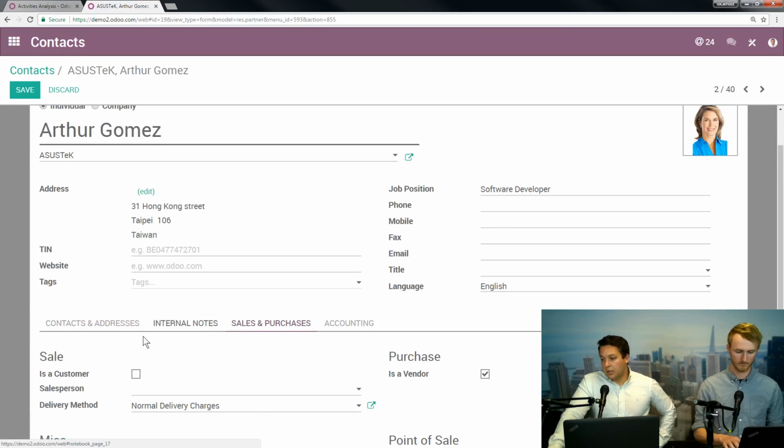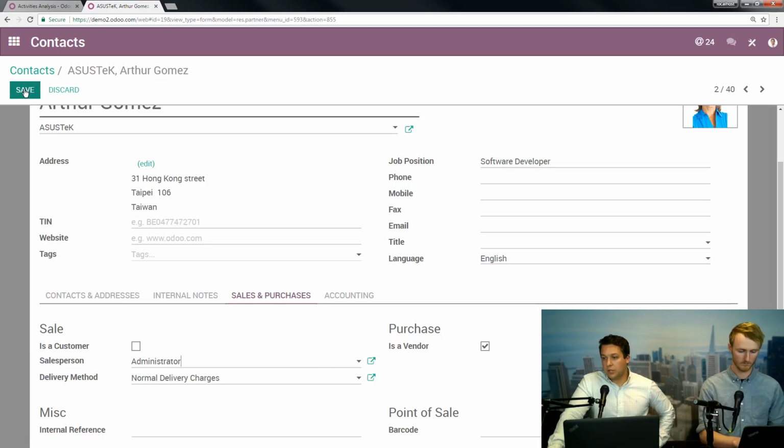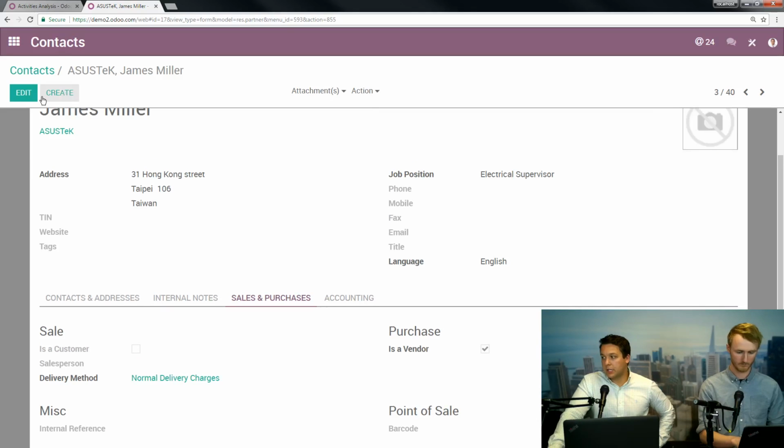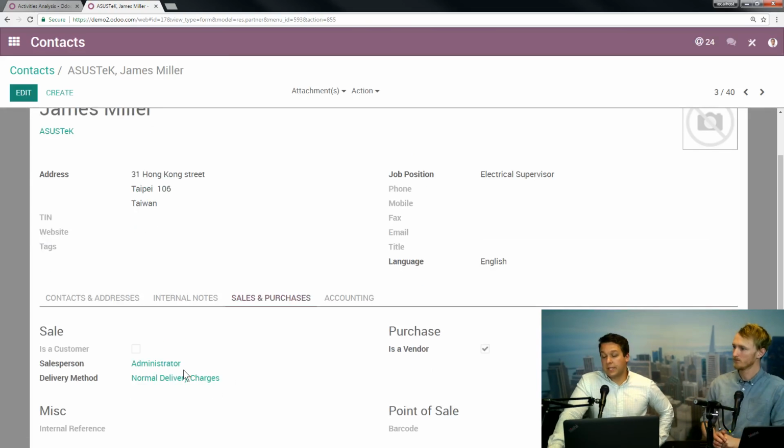And then under sales and purchases, I have a salesperson here, and I can pick anybody that's set up here. So if I do sales administrator for this one, and I'm going to jump to the next contact and do the exact same thing. Save. And that's how you would assign them, Katie.